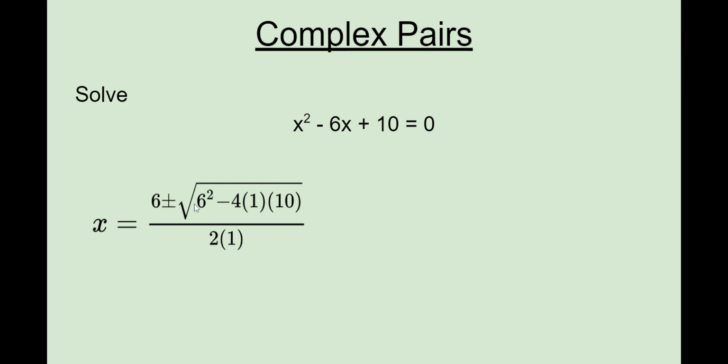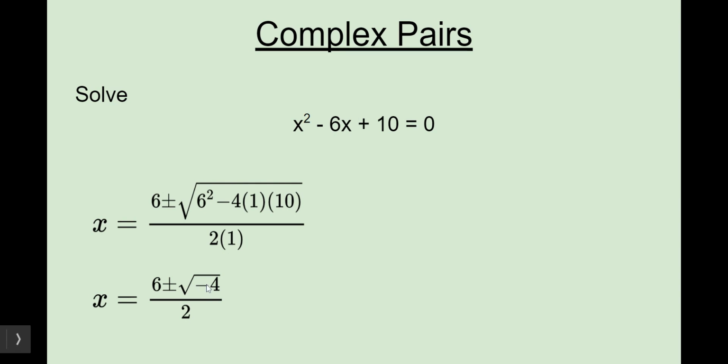Now again, this should be a negative 6, so negative 6 squared, because it's a negative here, but it'll still come out to be 36, right? And minus 4 times a times c, all over 2 times a. All right, so if I simplify that, I'll get 6 plus or minus the square root of negative 4. Okay, so now here's what happens.